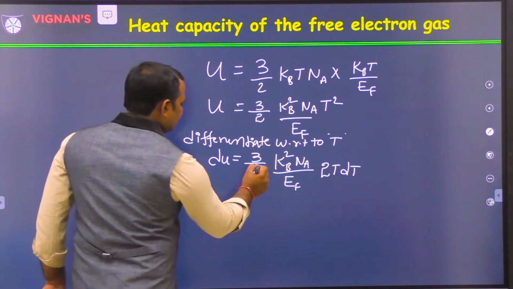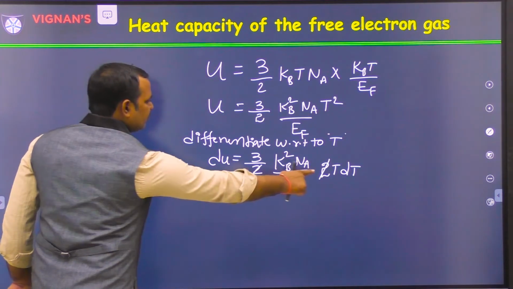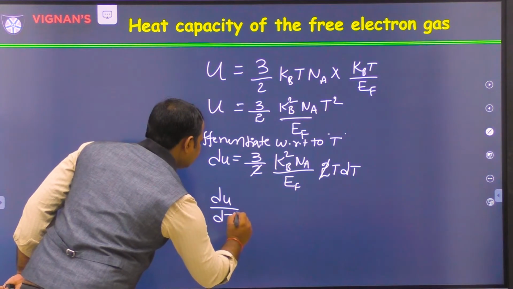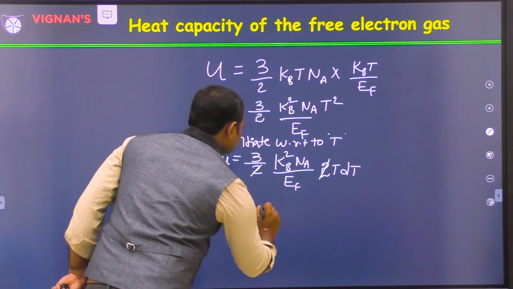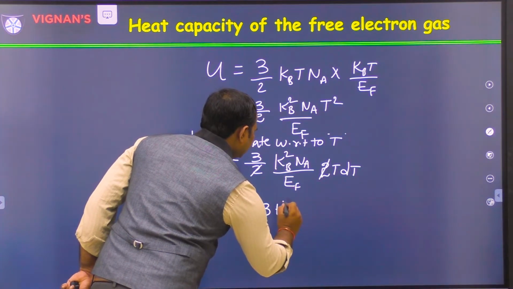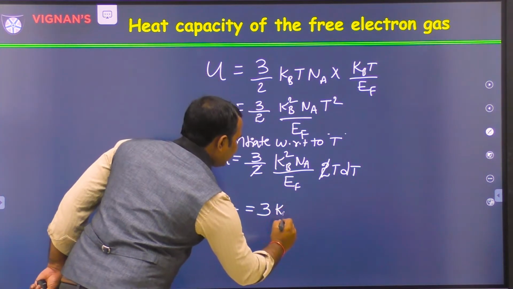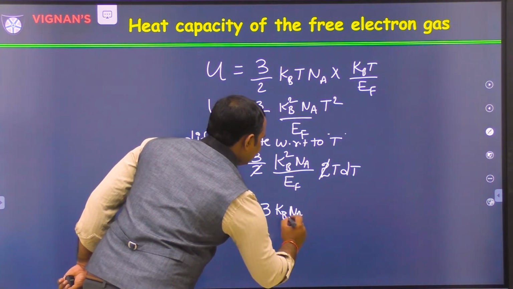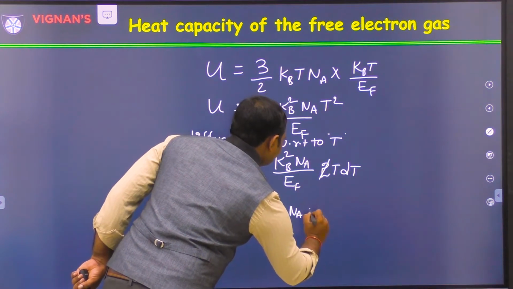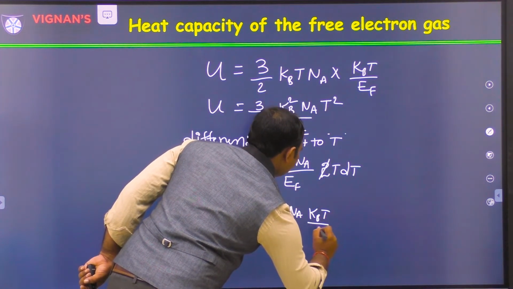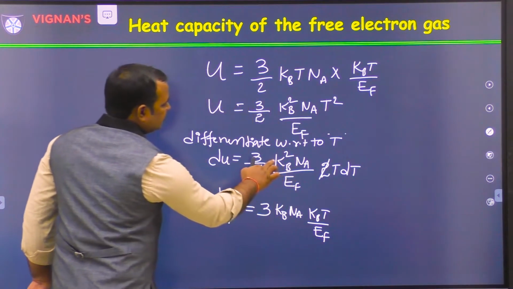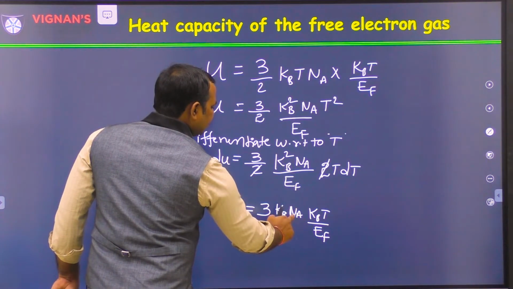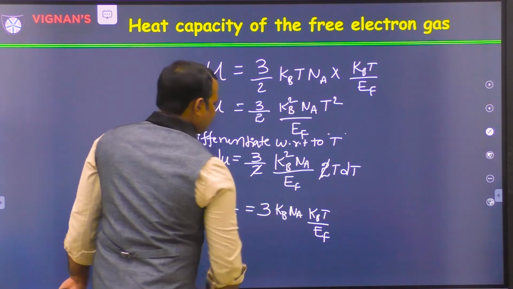Now if you see here, the 2 will be cancelled. Then bring this dT here, so dU by dT is equal to 3 kB into kB Na into T by EF.